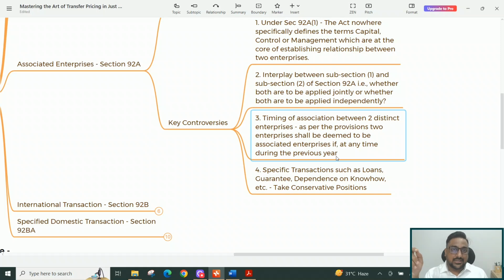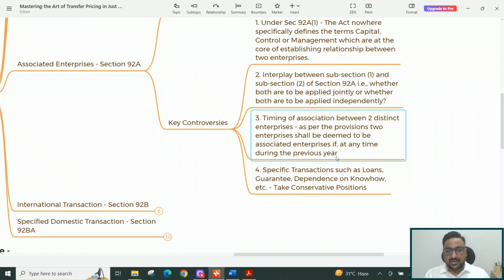The court held that there existed a relationship between these two groups because in a span of only one year, one group exited 26% while the other group acquired 26% and more stake in that particular entity. That's where timing of association came into play, as the court ruled.